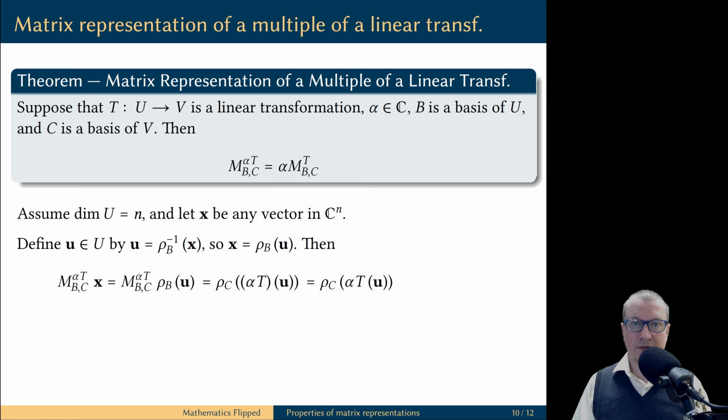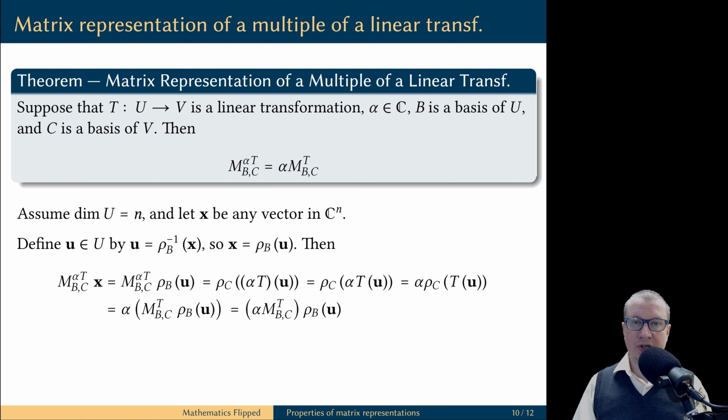By the definition of scalar multiple of a linear transformation, the value of the linear transformation alpha T on the vector U is the value of T on U multiplied by the scalar alpha. Rho C is a linear transformation, so it respects scalar multiplication. And now we're using the fundamental theorem of matrix representation for the linear transformation T.